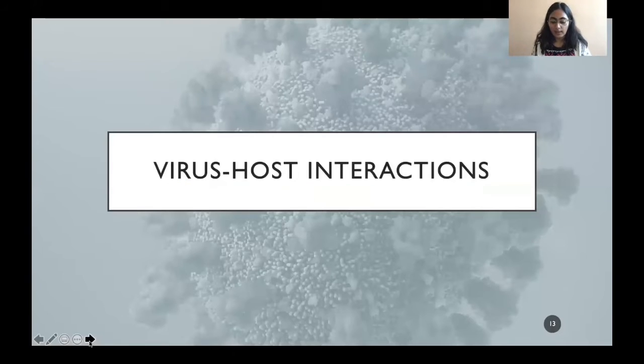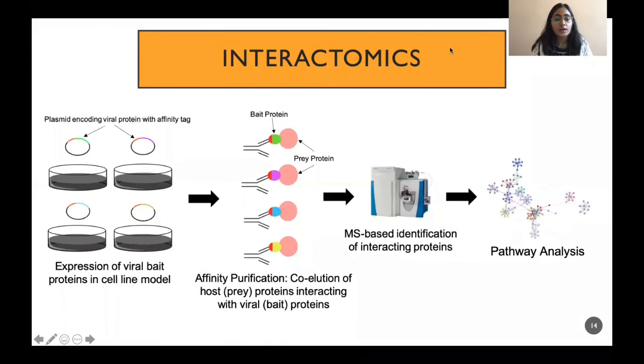Clearly, the virus has to interact with the host proteins to bring about the regulation, and to characterize what all viral proteins interact with the host proteins, many studies have tried to characterize the interactome. For this, viral proteins with an affinity tag are expressed in cell line models, and these viral proteins act as bait proteins.